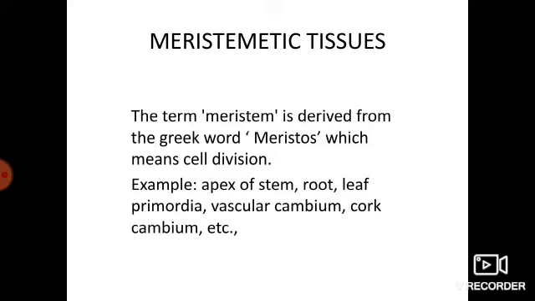The term meristem is derived from the Greek word meristos, which means cell division. Example, stem tip, root tip, that is apex of stem, apex of root, leaf primordia, vascular cambium, cork cambium, etc.